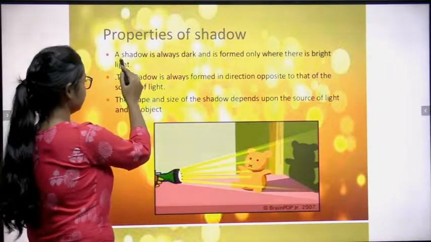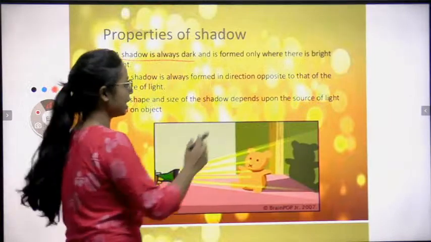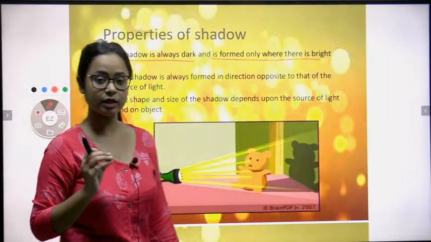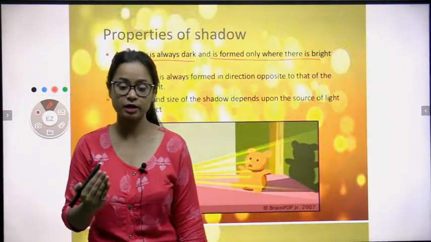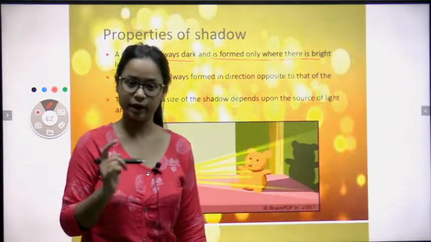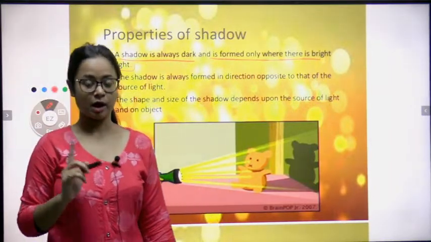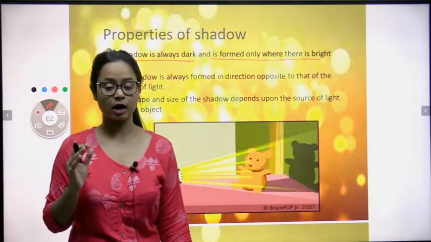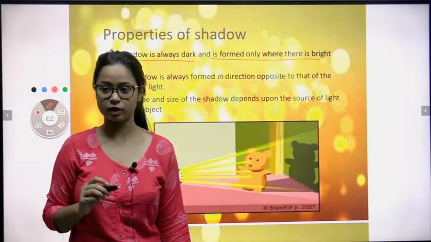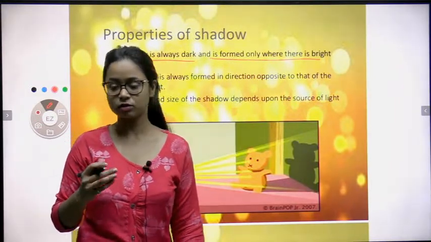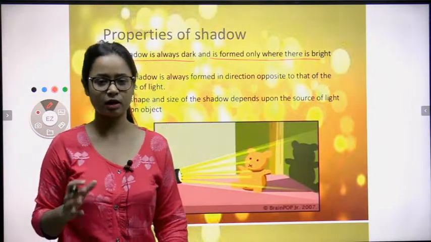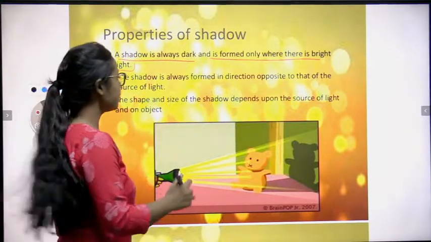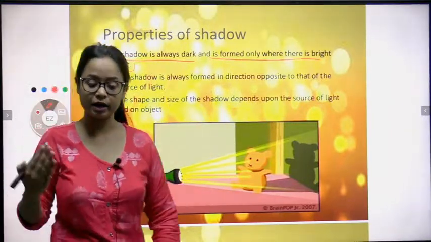That shadow, as I told you, is always dark in color and is formed only when there is a bright light. Shadow is only formed when there is a bright light and the object is blocking that light. Then only the shadow will form. Otherwise, no. Next, a shadow is always dark in color, no matter what the color of the object is. For example, if you use a dark color object, for example blue, or a bright color, that does not mean that the shadow will change its color. The color is always dark. Clear? And it only forms when there is a bright light and you are blocking that light.